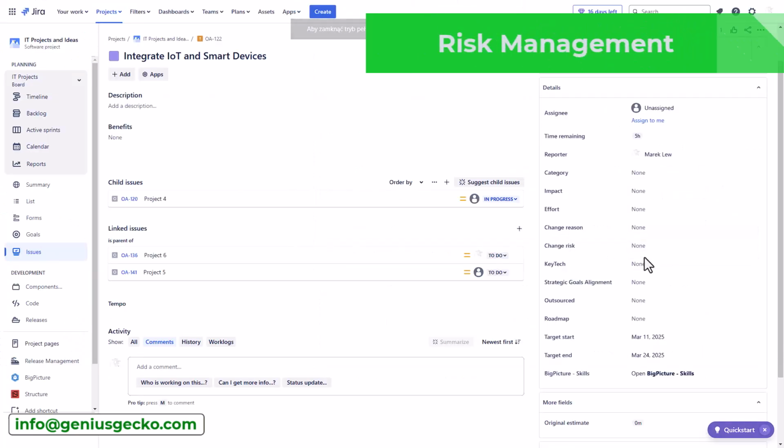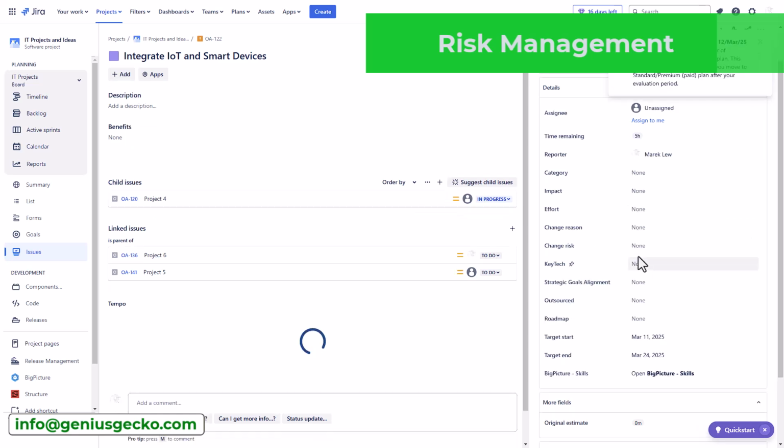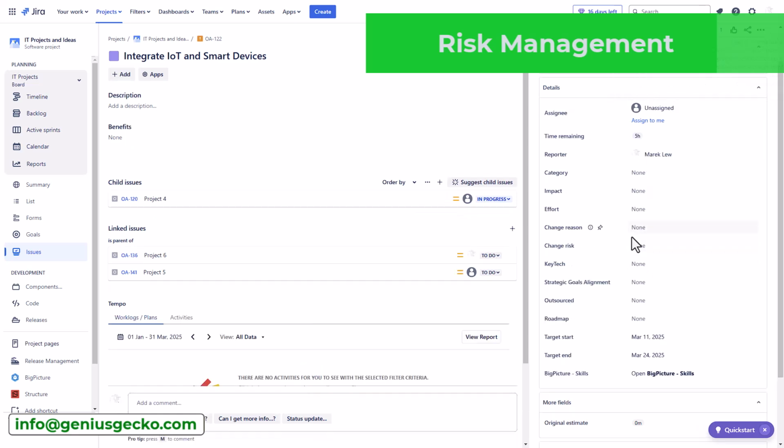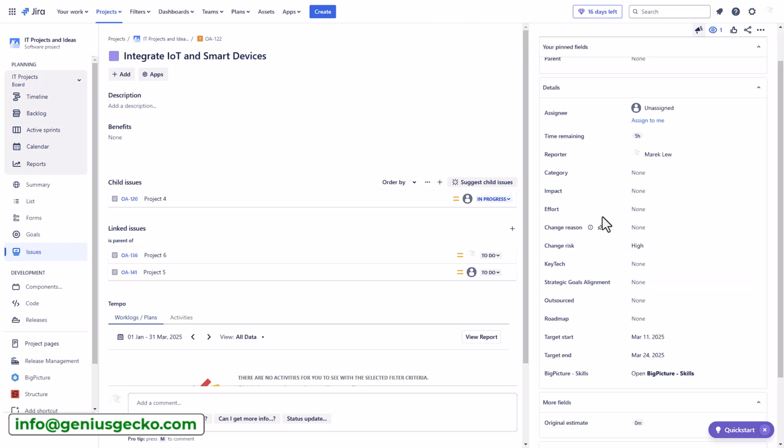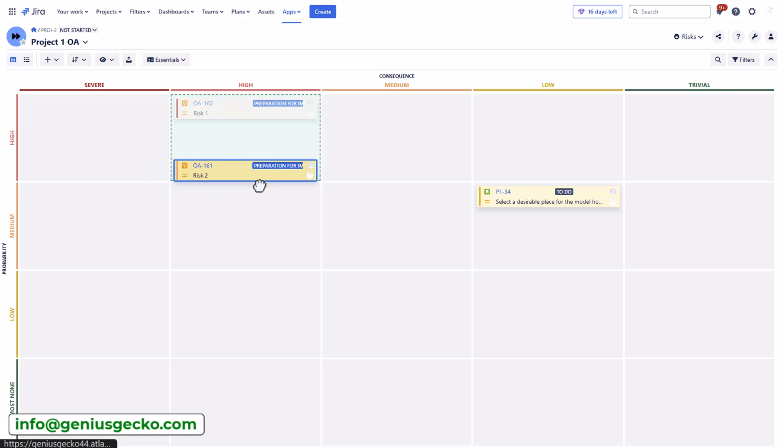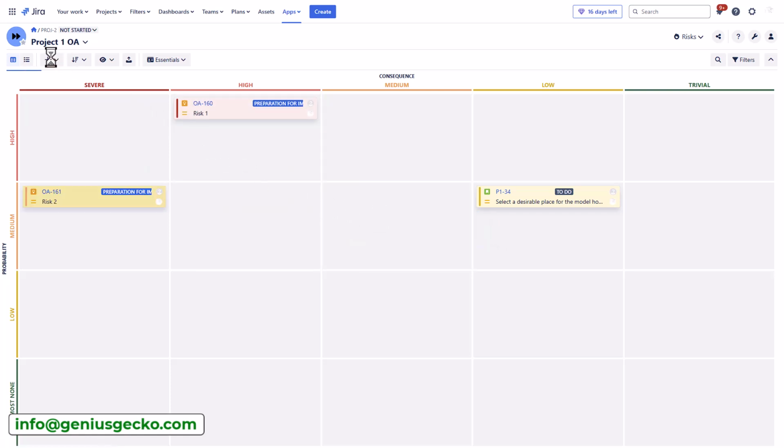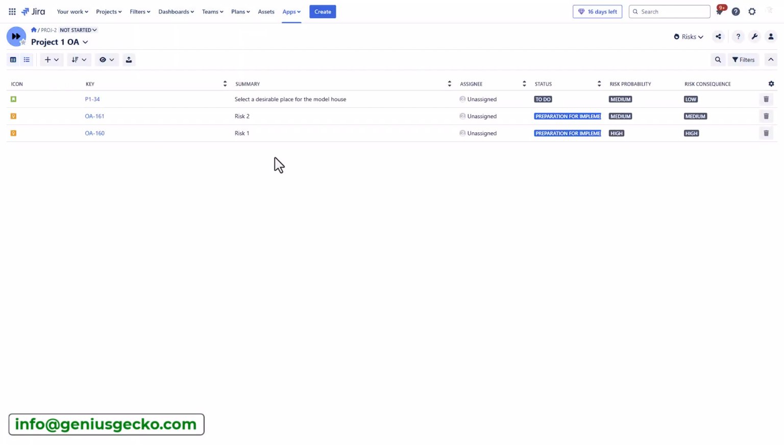Jira's risk management, particularly with Jira Plans, offers a foundational level of risk identification and tracking. However, for organizations requiring a comprehensive and proactive approach to risk management, the native capabilities may be limited. To address these needs, BigPicture offers a risk matrix, risk registers, and risk reporting, providing a more robust and data-driven approach to risk mitigation and contingency planning.